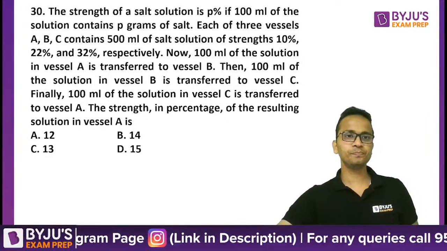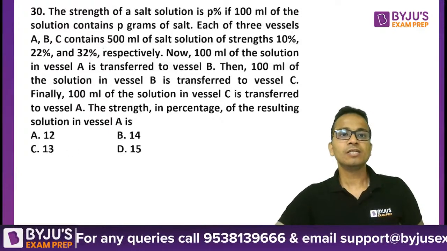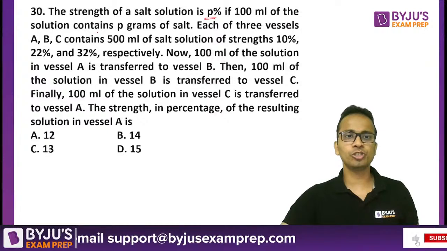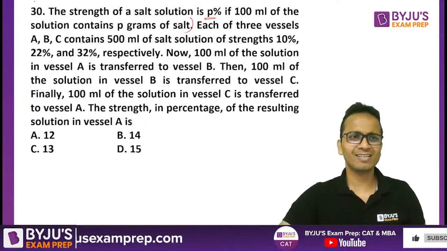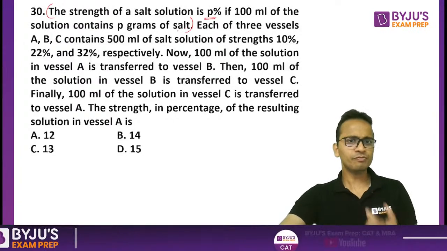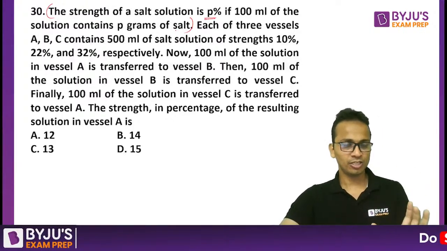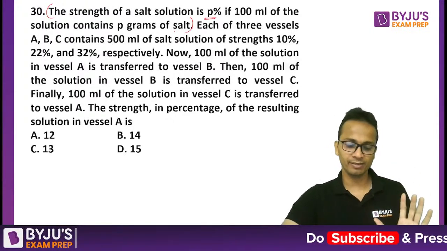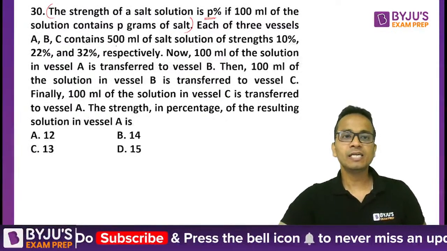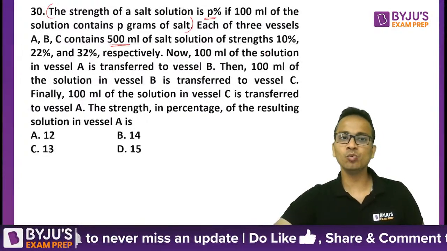Okay, the question is, the strength of a salt solution is P% if 100 ml of solution contains P grams of salt. We know that. We understand what is the meaning of strength of a solution. So the first line was redundant information. I don't require this. So I can say that the length of the question shortens by one line. Chalo, ek line to waste ho gayi. Each of these three vessels ABC contains 500 ml of salt solution of strengths 10, 22, 32 respectively.